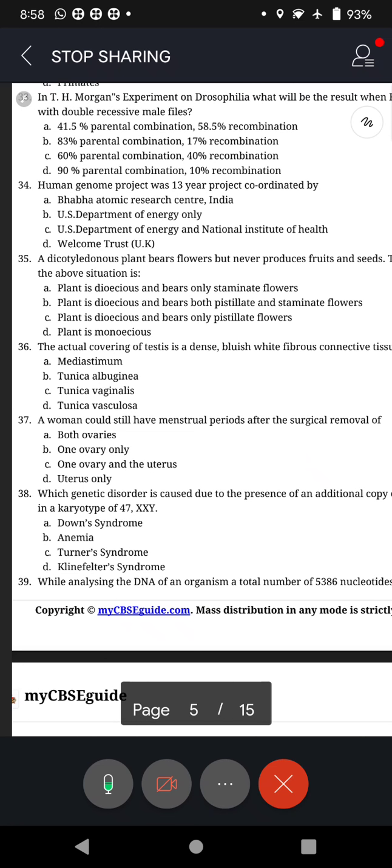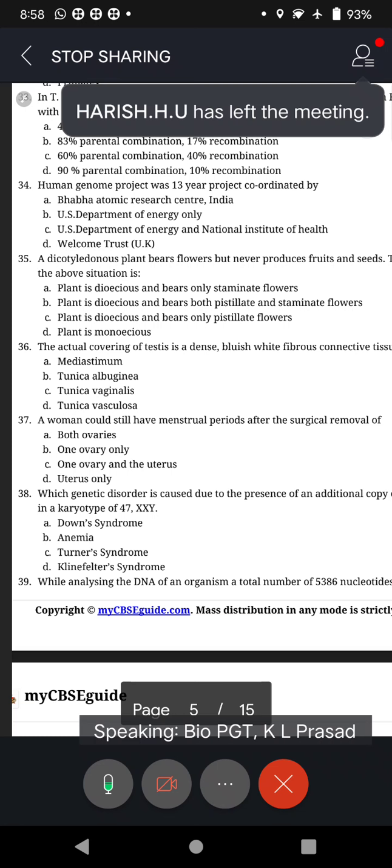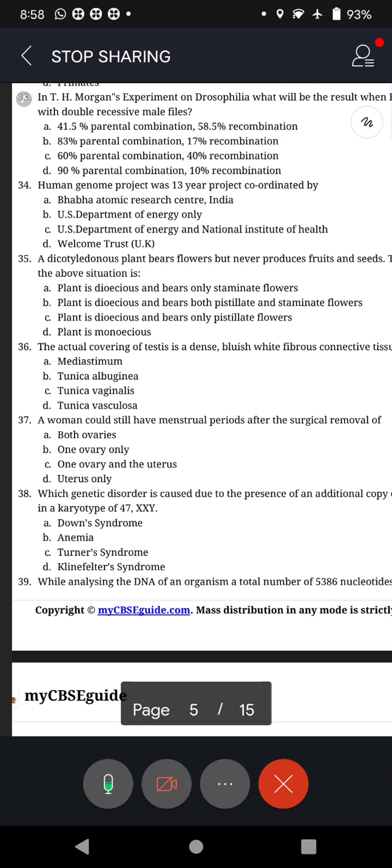monoecious. Yes, Prasad? What should be that? Male flowers. Male flowers means staminate. Yeah, so the plant may be dioecious and it bears male flowers, staminate flowers. So a dicot plant bearing flowers but never produces fruits and seeds. That's why Prasad will never grow such trees.